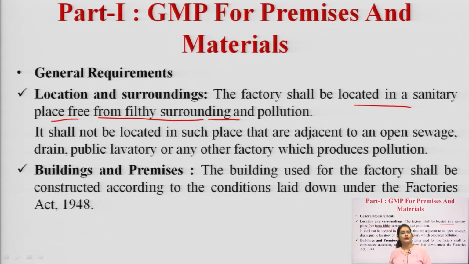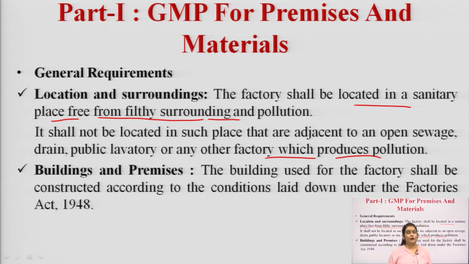It shall be located where there is no open sewage, no drainage system, and no other factories which produce pollution. So, the location we choose for setting up the pharmaceutical industry should be free from sewage, drainage and other factories which produce pollution.